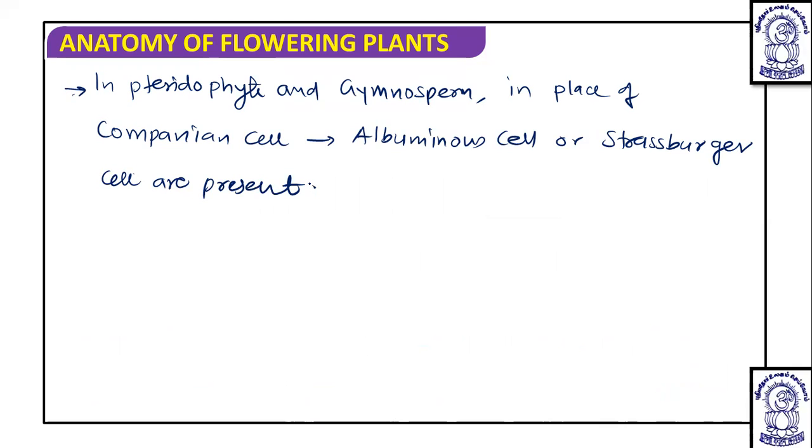Now, after discussion of this companion cell, let's talk about the phloem fiber.